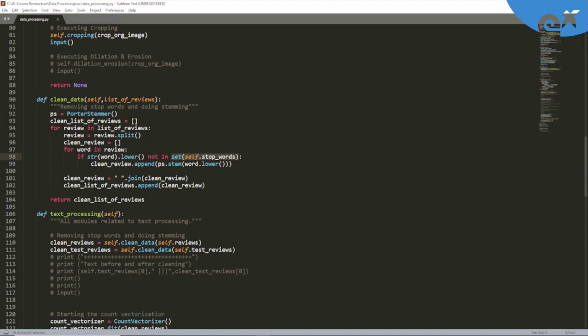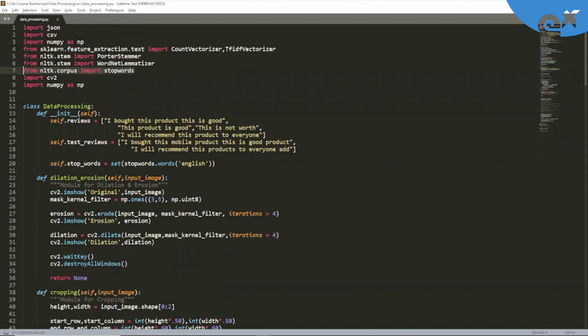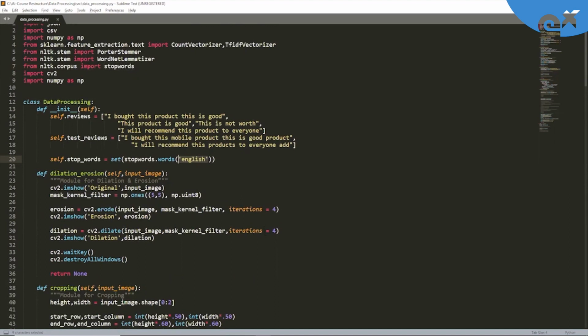Basically, we have imported this from our NLTK library, and here we are saying self.stop words equal to stopwords. This is from the NLTK library. You can see here dot words, and here you need to specify the language. So this will give us all the stop words which are part of the English language according to the NLTK library.